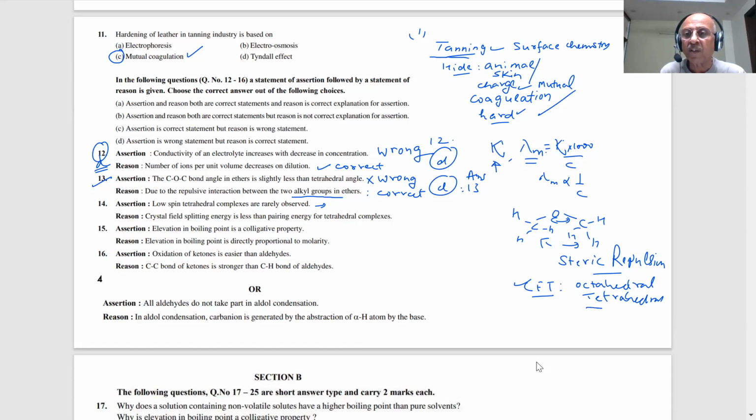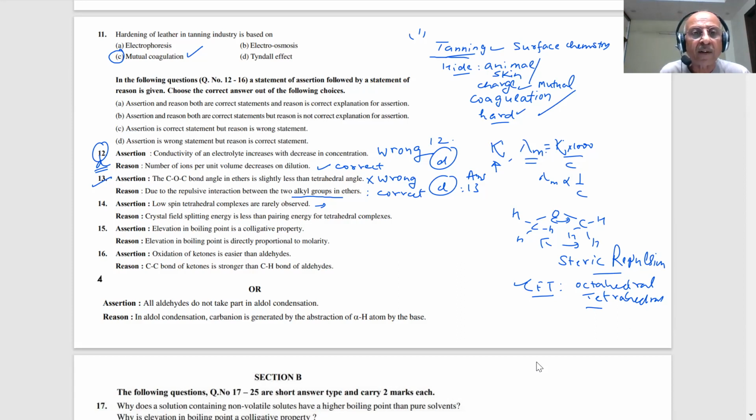This is smaller because 4 ligands are coming, compared to 6 ligands, and the result of this is the charge density is much lower. So if the splitting energy is lower, what will happen, students? The electrons will jump into the higher energy orbitals, higher energy level.